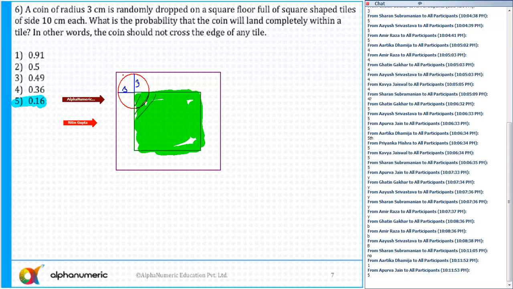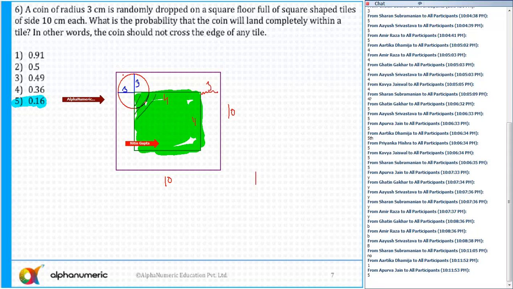So this side is 10, this side is 10. What is the dimension of this square? Can anyone tell me? 3 unit here, 3 unit, that will be 6 and 6, not 4 by 4. This is 6 and 6. Okay. Sorry, that side is also 4 by 4. So this is 4 unit, this is 4 unit also. So this is also 3 unit here. Okay. So this will be 4.